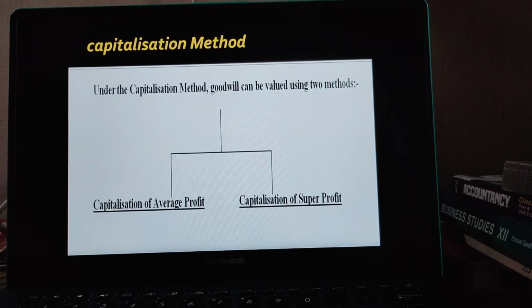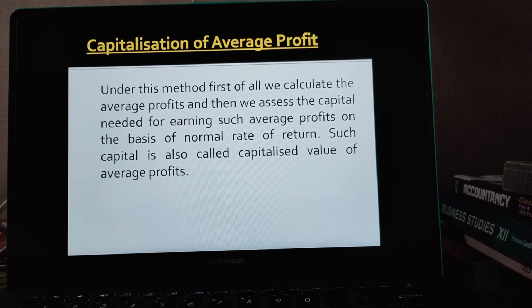Now next we have the capitalization method. Under the capitalization method, goodwill can be valued by using two methods: first is capitalization of average profit, and second is capitalization of super profit.